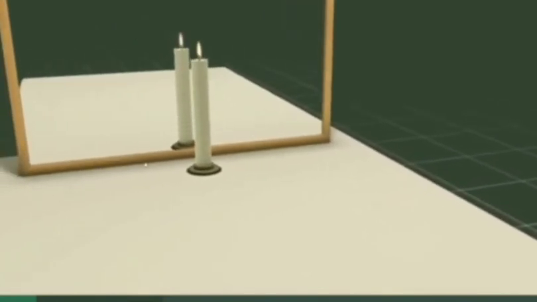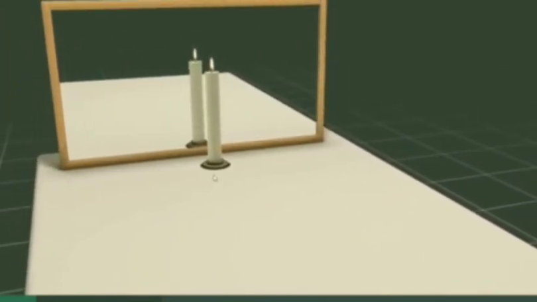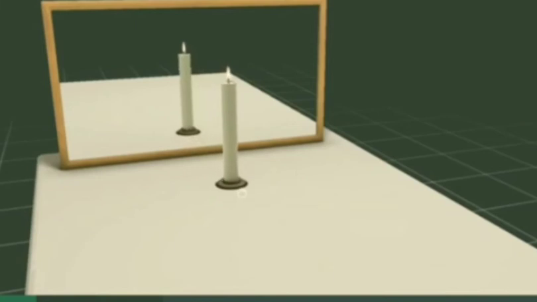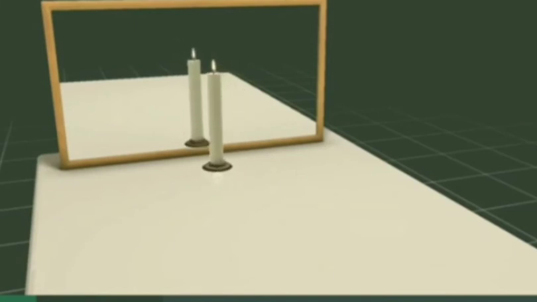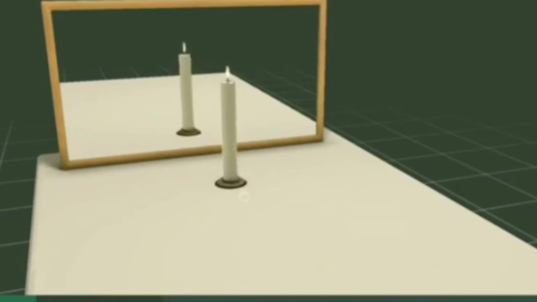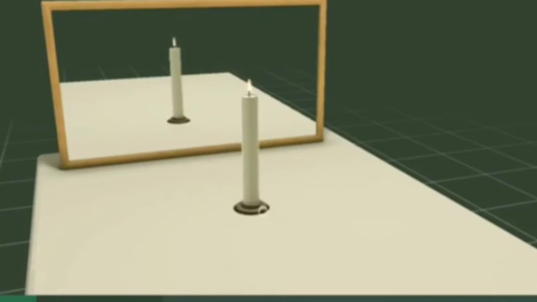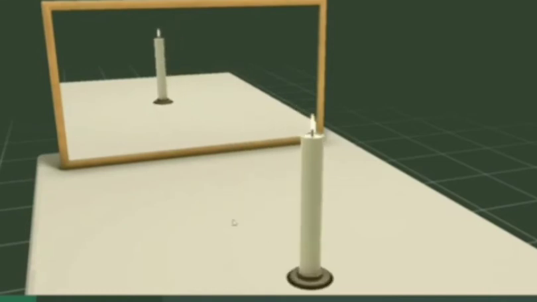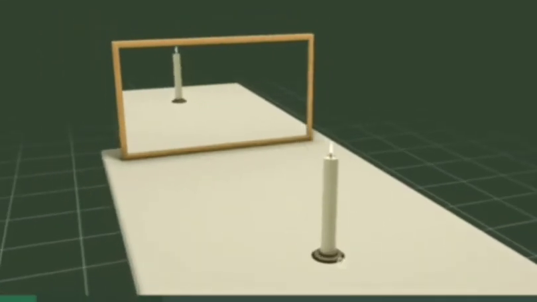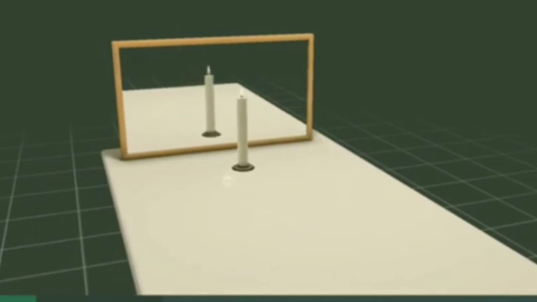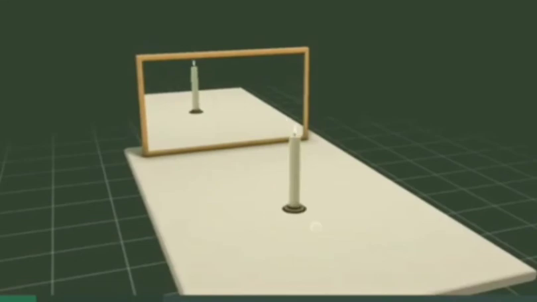Now move the candle to a different position in front of the mirror. Observe the image in each case. Was the image upright in each case? Did the flame appear on top of the candle as in the object? Such an image is called erect. An image formed by a plane mirror is erect and of the same size as the object.